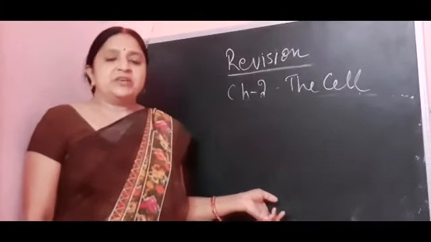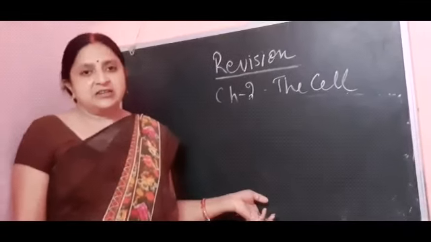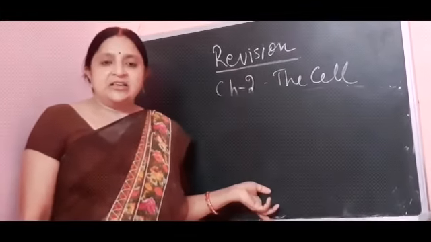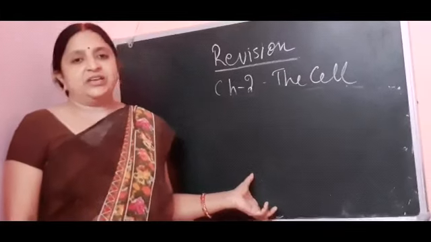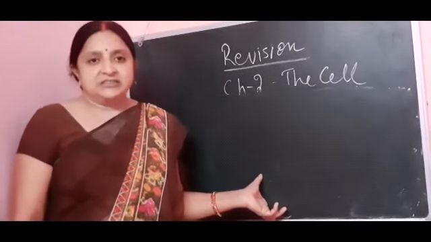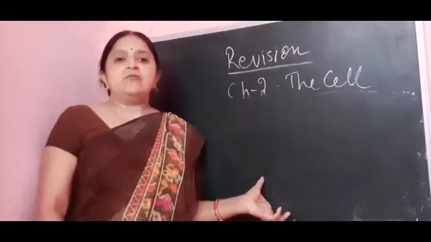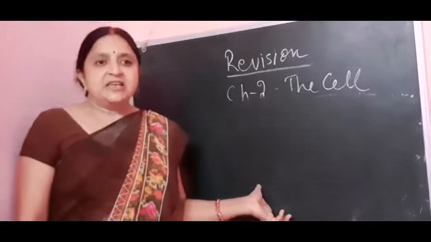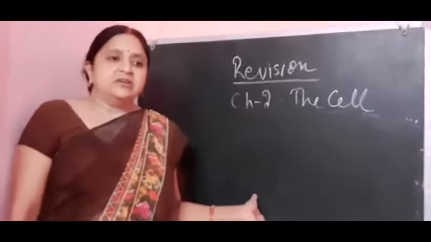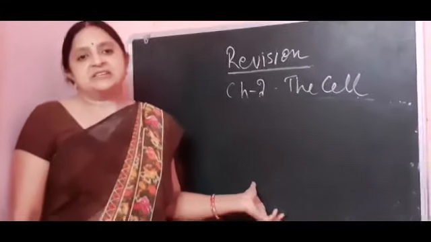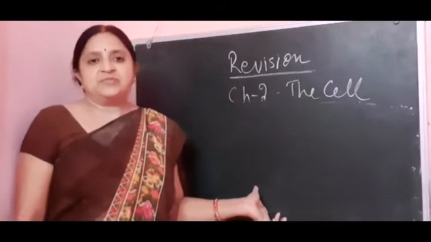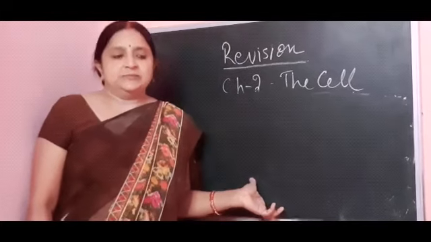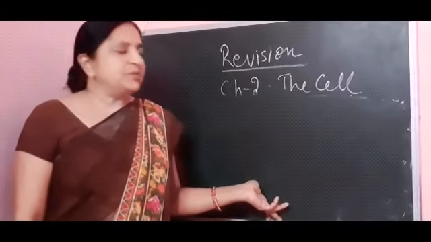Now the next topic is the difference between plant and animal cell. There are several differences: plant cells are larger in size while animal cells are smaller. Second, cell wall is absent in animal cell while it is present in plant cell. Next, the nucleus is acentric in plant cell and centric in animal cell. There are several more differences given in your book that you all have to study. So we have completed the second chapter.